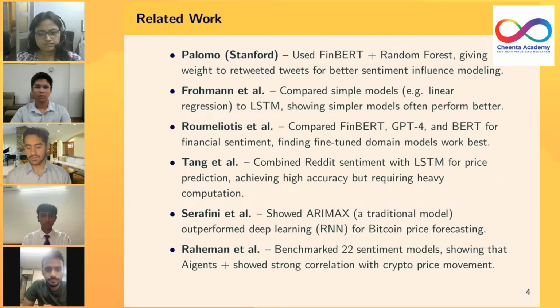It is a neural network designed for sequence data, where past information is used to understand or predict future events. Finally, we have Rahman and others. He basically compared 22 sentiment models and found that the Agents Plus model showed strong correlation with crypto price movement. Agents Plus is a sentiment analysis tool specifically designed for analyzing financial and cryptocurrency related texts. Next slide, please.